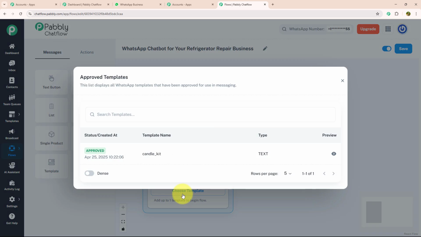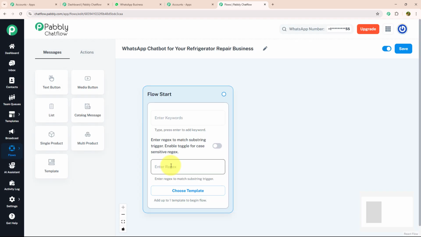Choose template is a feature where you can choose your created template to give a personalized touch to your chat. Regex are regular expressions, a special pattern or sequence of characters used to find a match or filter specific text. Keywords are the trigger message that your customer will put while initiating a conversation. As we got to know about all 3 features, today I'm going to use regex, which will identify what my customer is trying to say.